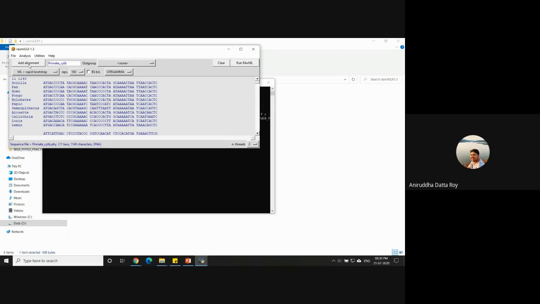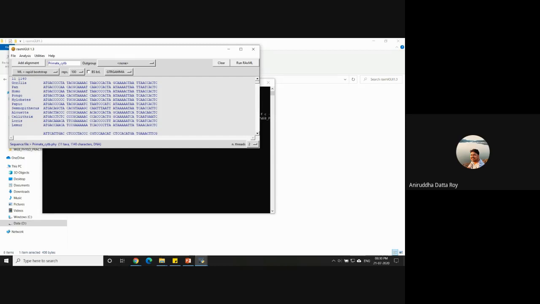You have the GUI version even on Mac, right? Yeah, I have the GUI. Okay, if you open the GUI version, does it give you an option of adding alignment? Load alignment, yes. Okay, fine, that's what you need. So you just load alignment, and then navigate to the folder where primate_sitb.phy is, and load that file.